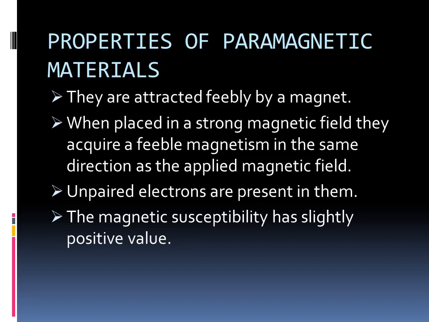When placed in a strong magnetic field, they acquire a feeble magnetism in the same direction as the applied magnetic field, and unpaired electrons are present in them, and the magnetic susceptibility has slightly positive value. And now we define magnetic susceptibility as the degree to which a material can be magnetized in an external magnetic field.